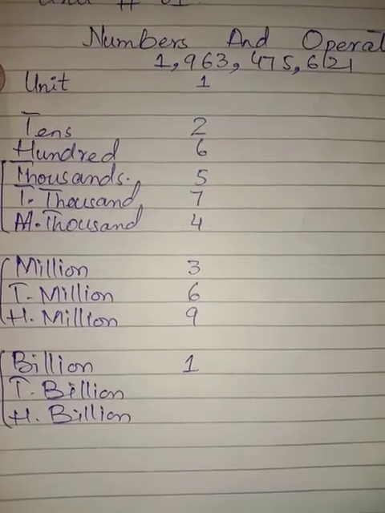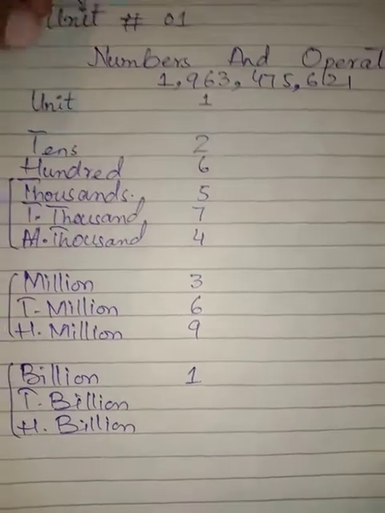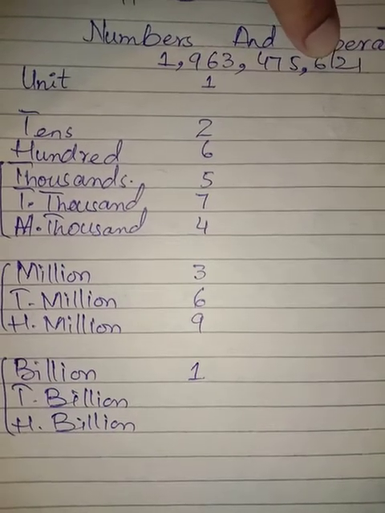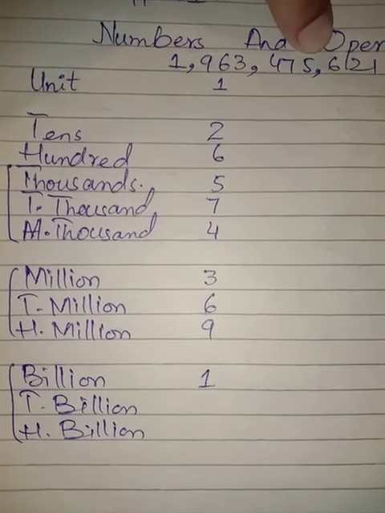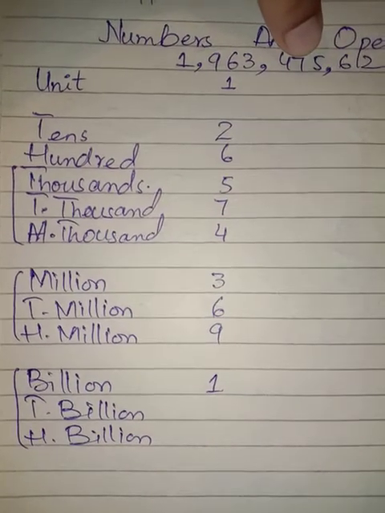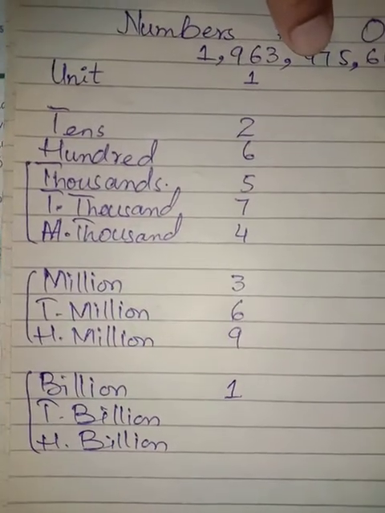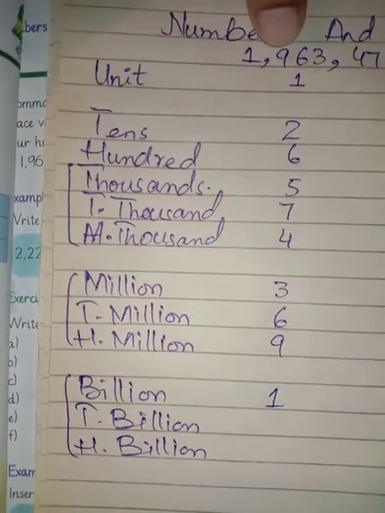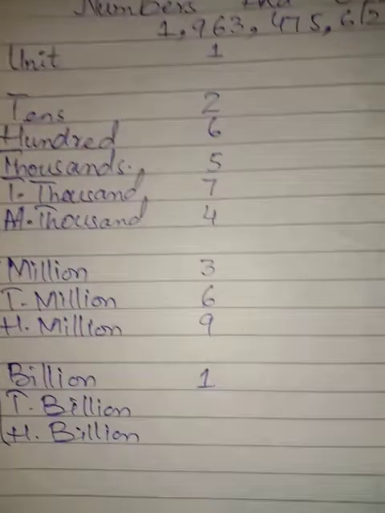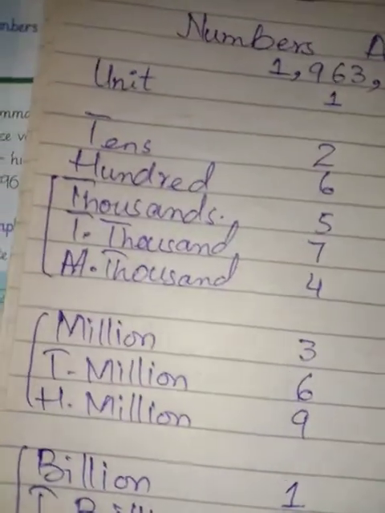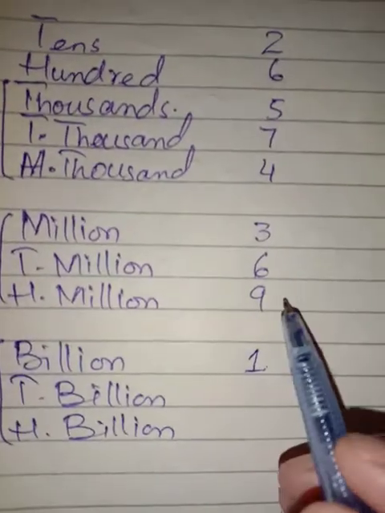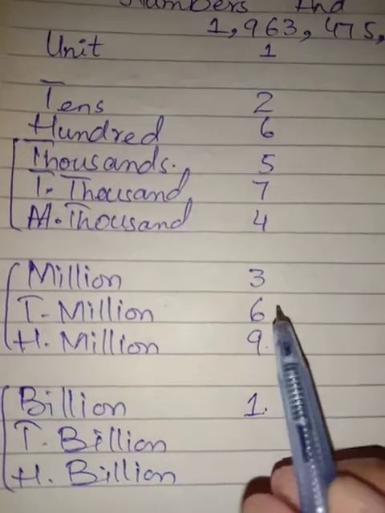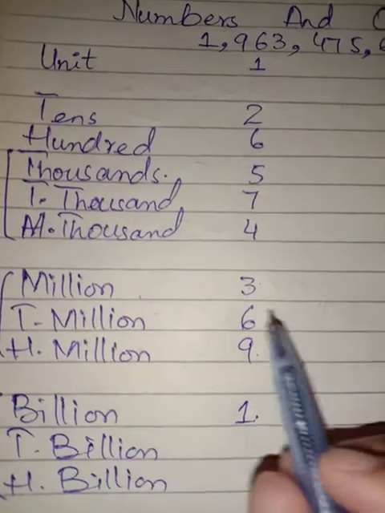We will place each number in front of its respective place. By placing them, we get unit 1, tens 6, 100 5, 1000 7, 10,000 4, 100,000 3, million 6, 10 million 9, 100 million 1, and so on. So we will read it as 1 billion, 963 million. These end with million.